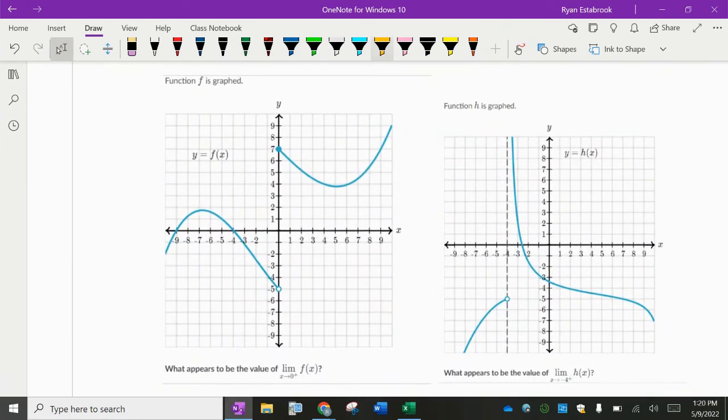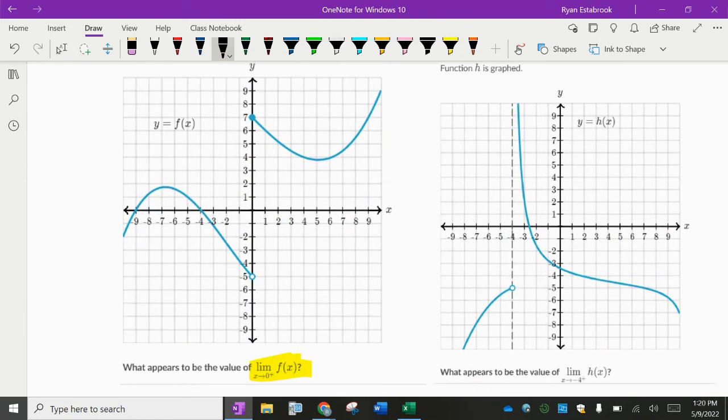Next one. This is a different notation. And you might be saying, that doesn't make any sense. The limit of f of x as x approaches 0+, what does it mean, 0 with a little positive sign right there? 0 isn't positive, 0 isn't negative. So what's the deal with that positive sign? Notice it is after the 0. It means from the positive side or from the right side. It's only a one-sided limit this time. So this is not just the limit as x approaches 0. It's the limit as x approaches 0 with numbers that are slightly bigger than 0.